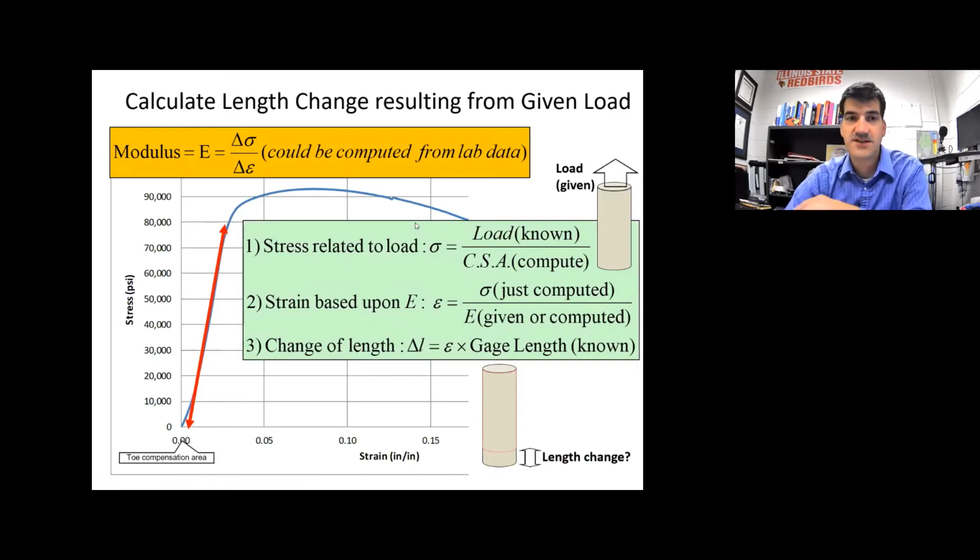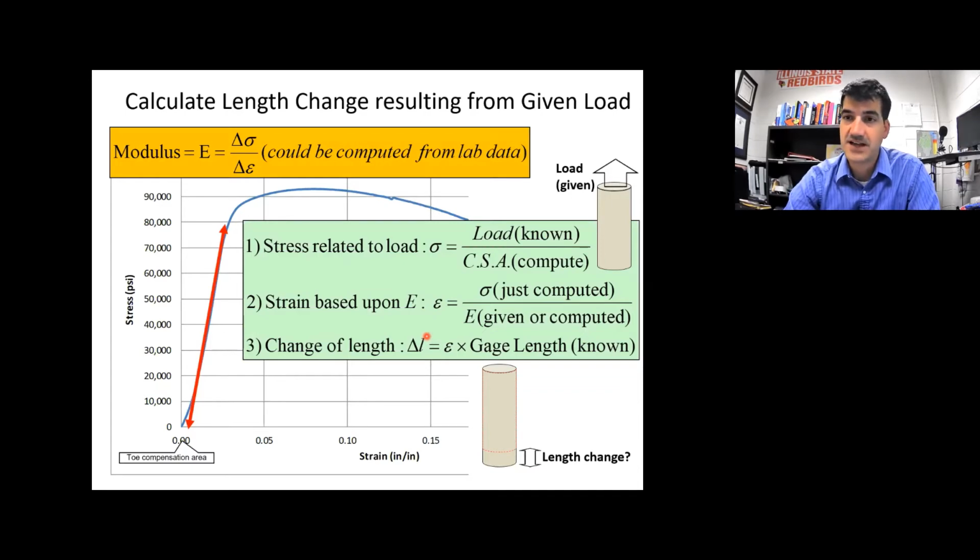All right, and this is a review of the slides that I went over in the last video, so I won't go over them in detail here, but we're going to do some problems like this. One type of problem is calculating the length change resulting from a given load. The way we do that is you calculate the modulus, then you calculate the stress. Once you know the stress, you can calculate the strain. And once you know the strain, you can calculate the change in length. I went over that quickly just now, but I went over it in more detail in the previous video.